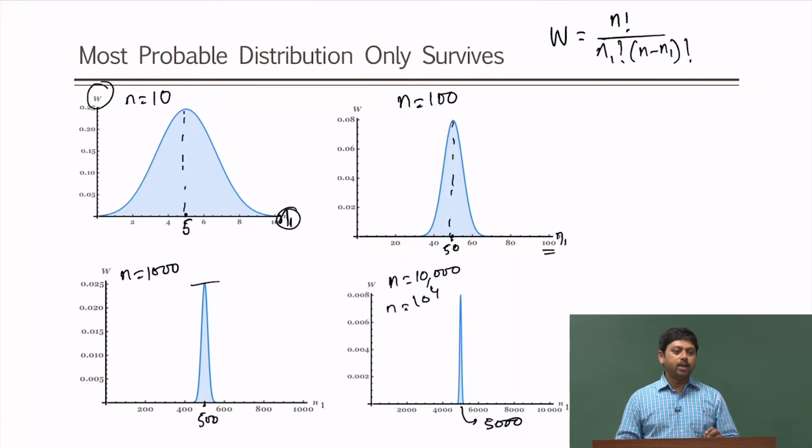Even a 0.00000001% deviation will have an extremely small probability.